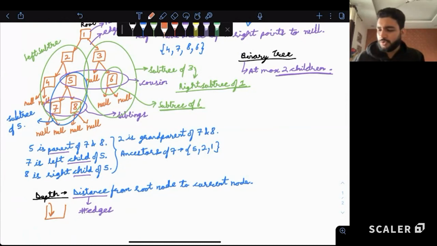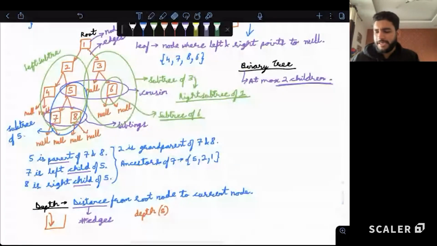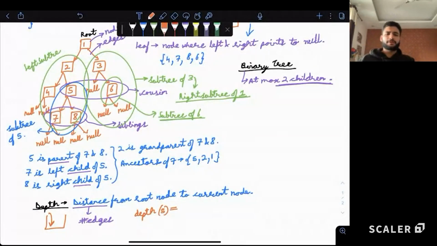So if I want to know what is the depth of, let's say, 5, what is going to be the answer, guys? What is the depth of 5? Like how many edges do we travel from the root node to the current node? Correct, 2. We travel 2 edges. That is, from 1 we'll reach 2, from 2 we can reach 5. That are 2 edges that we travel from the root node to the current node 5. Is the term depth clear to all?